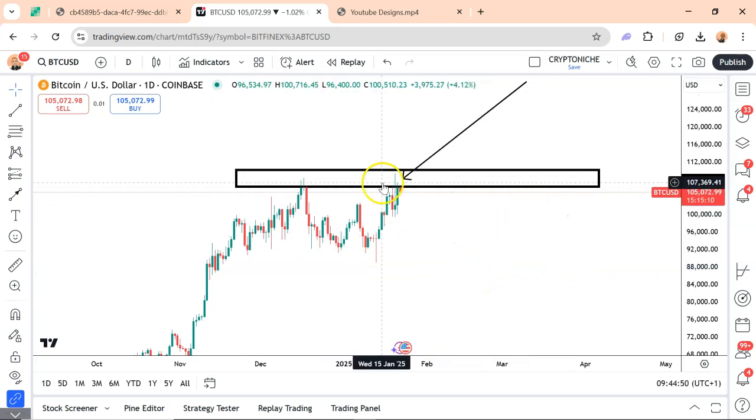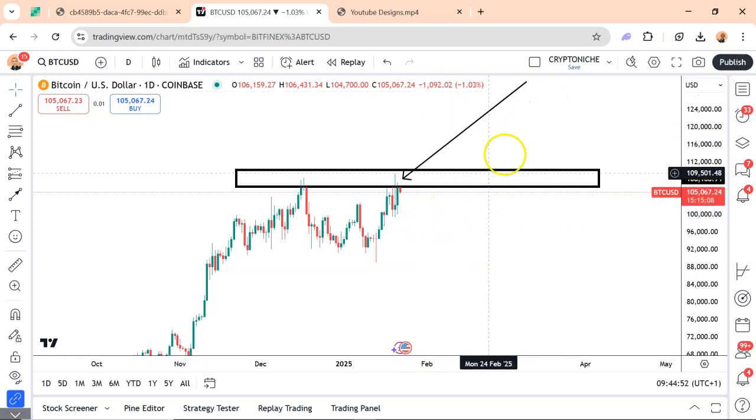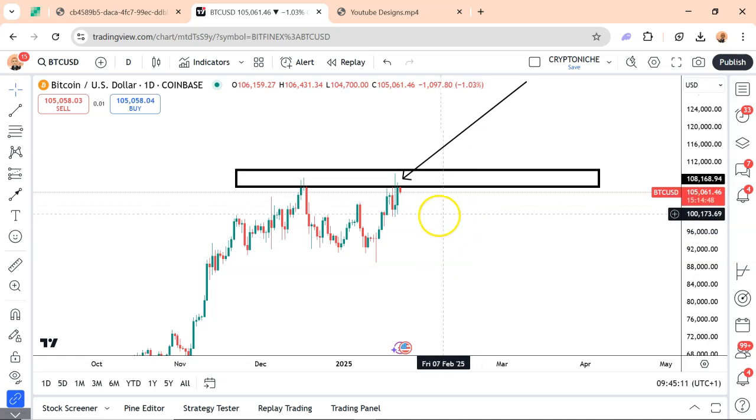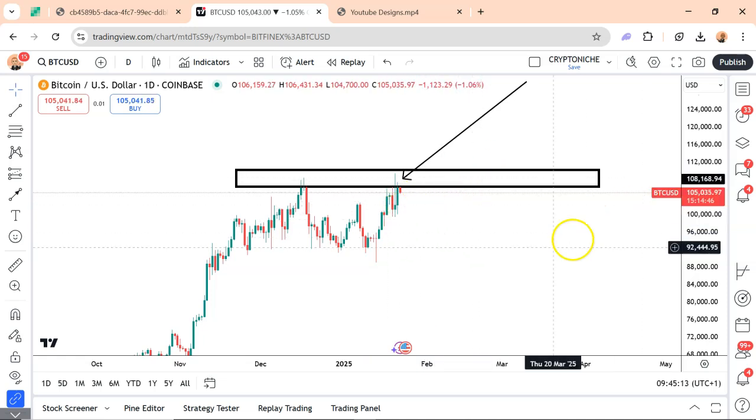If it's able to break it, then there is a likelihood that the prediction of Grok, the prediction of Anthropic's Claude, and the prediction of ChatGPT o1, it is likely that the prediction of either of these 3 models is going to become a reality in the market if we have a breakout of this resistance level.